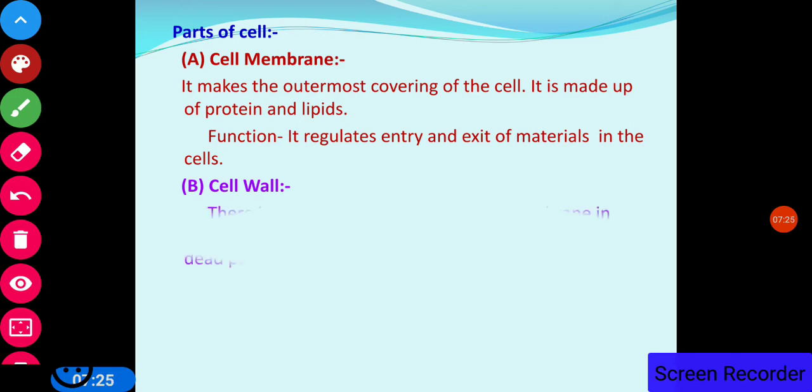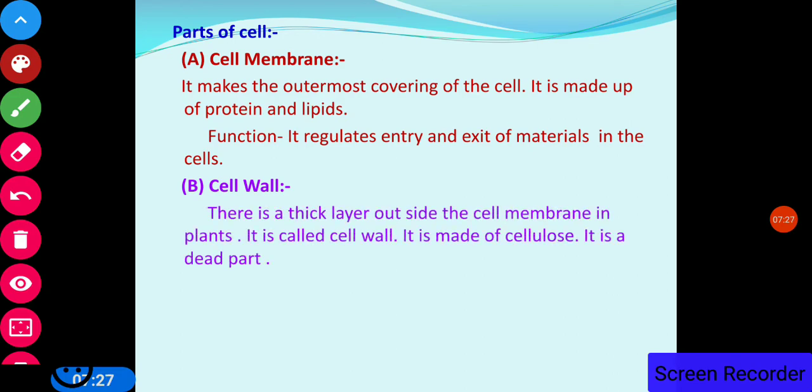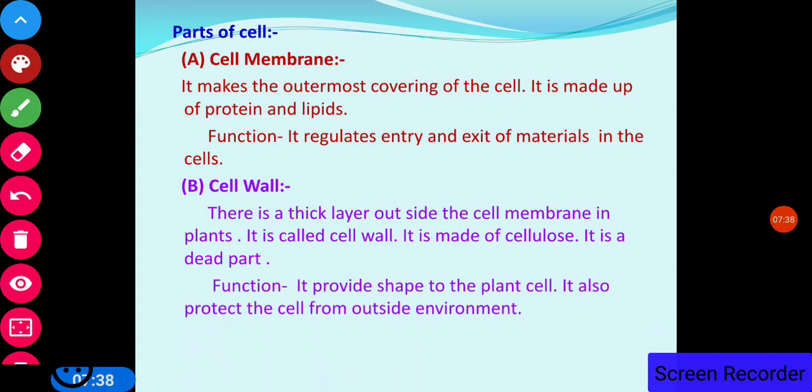Cell wall. There is a thick layer outside the cell membrane in plants. It is called the cell wall. It is made up of cellulose. It is a dead part. Its function: it provides shape to the plant cell. It also protects the cell from the outside environment.